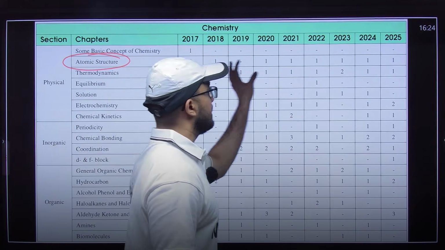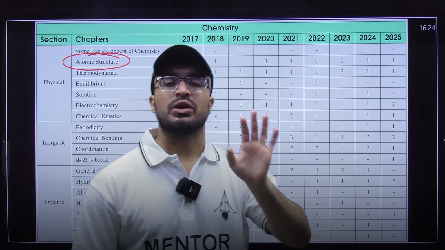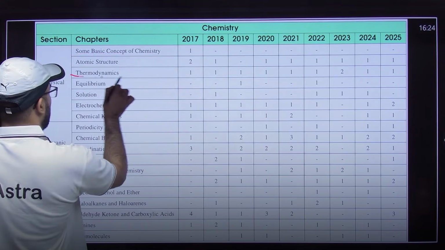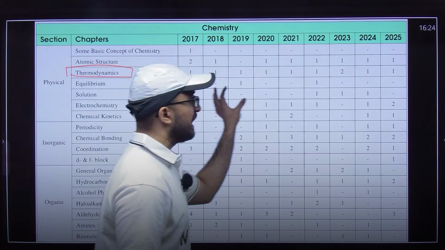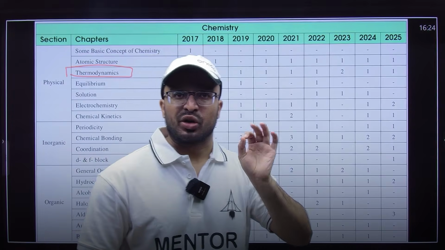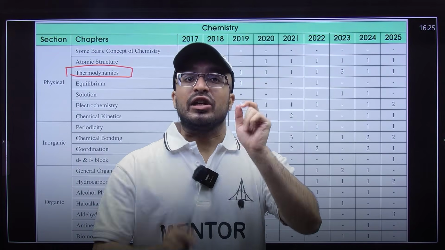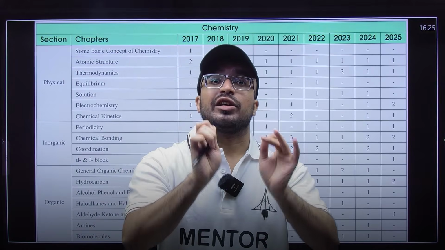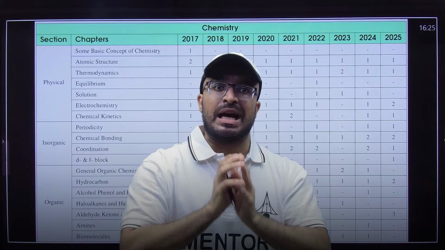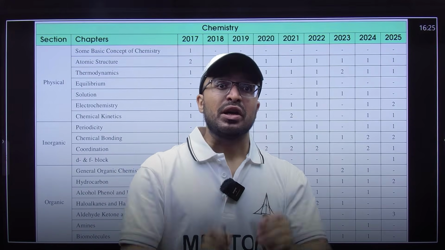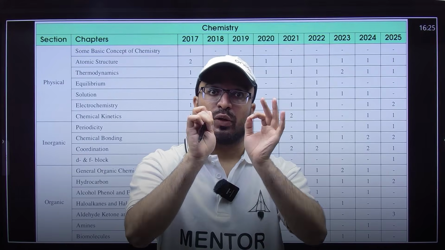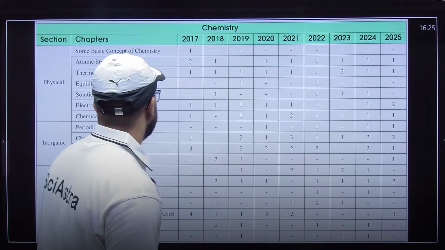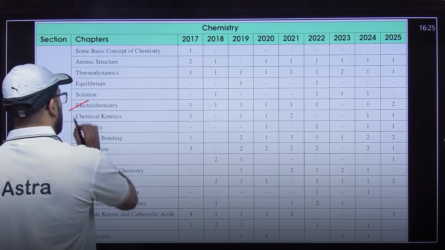If you can see, almost every year at least one question has been asked from atomic structure. Then the next chapter is thermodynamics. There is not even a single year in which thermodynamics was missed by IIT. IIT puts questions related to thermodynamics in the chemistry portion every year, so don't miss the thermodynamics part because it is very crucial for your IIT exam. The next one that you should see is electrochemistry.